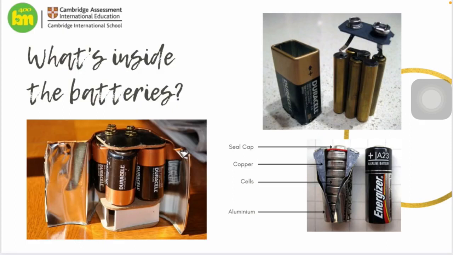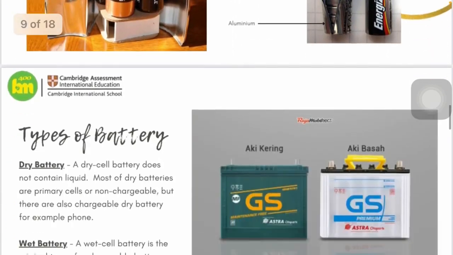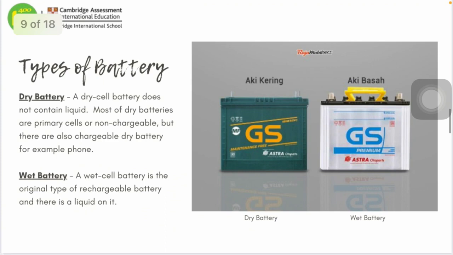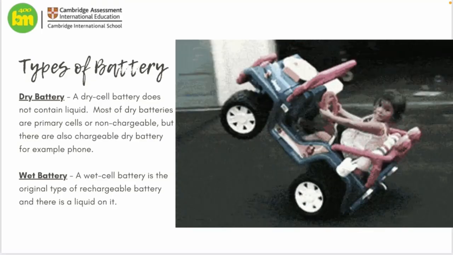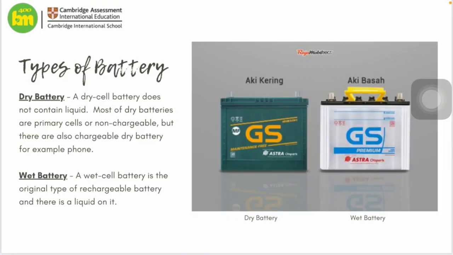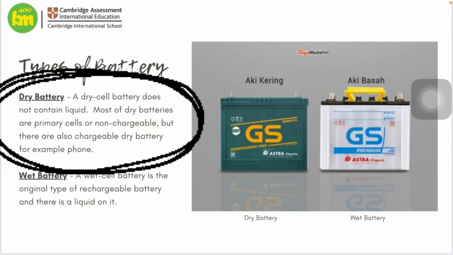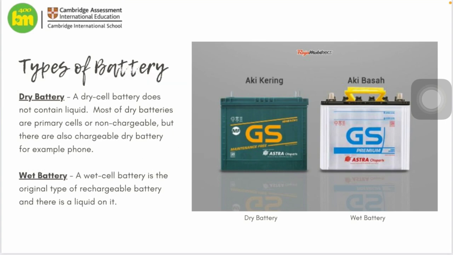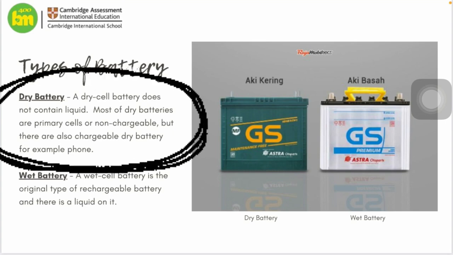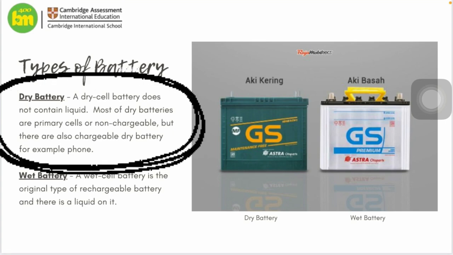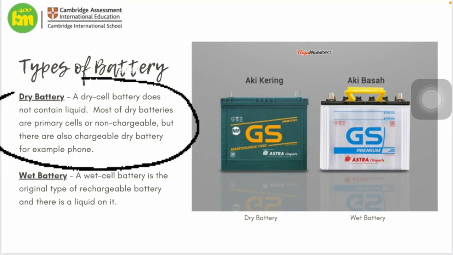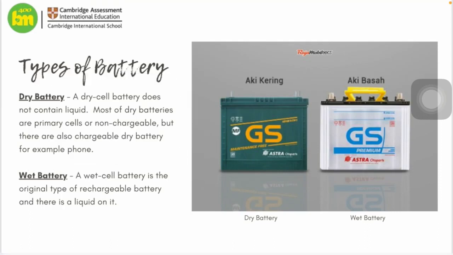And next, I still have different types of battery in here. I have dry battery and wet battery. This kind of battery can be found on vehicles such as a car or motorcycle. So first, the dry battery. It is a dry cell battery that doesn't contain liquid. Most dry batteries are primary cells or non-chargeable. But there are also chargeable dry batteries, for example, in a phone.